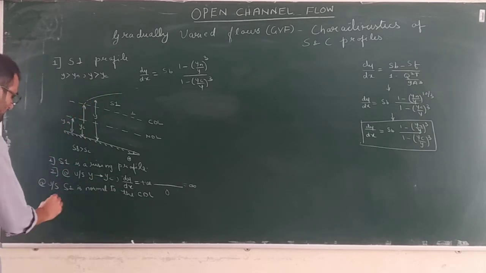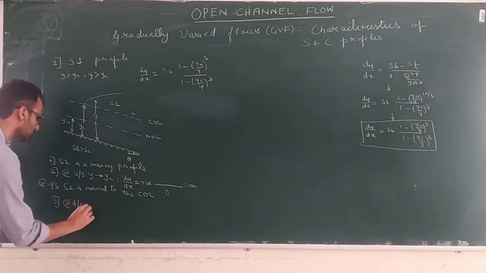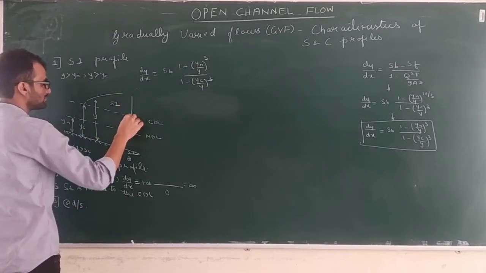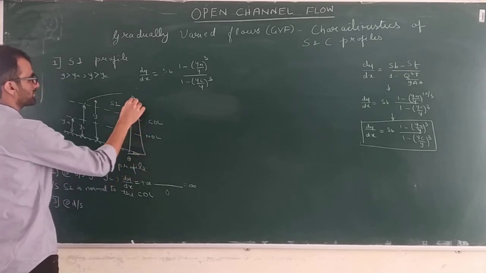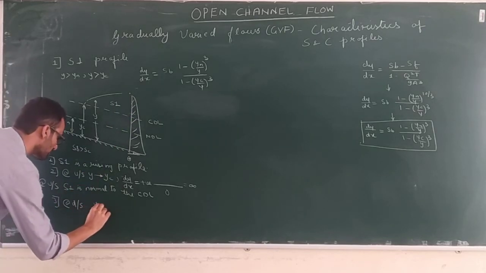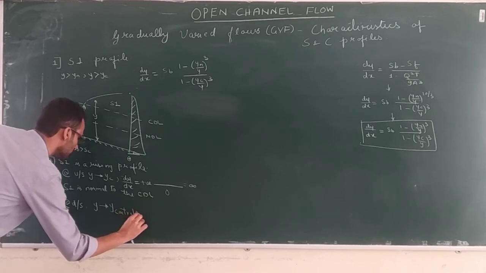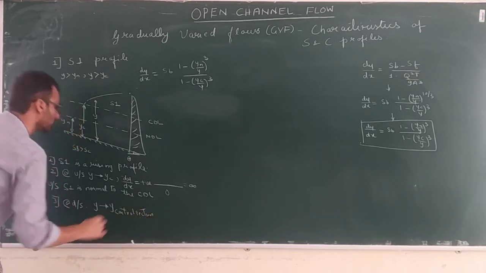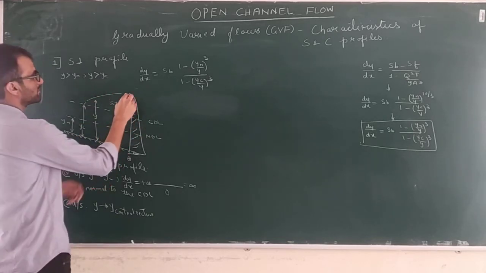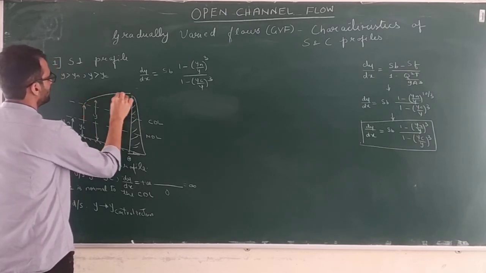Now in the downstream what happens? At downstream the flow depth is governed by any obstruction. Suppose you have placed any obstruction here. So downstream depth will be the Y of control section. So whatever control section we have placed here, it will govern the flow depth here. So this will be the characteristic of a S1 profile.